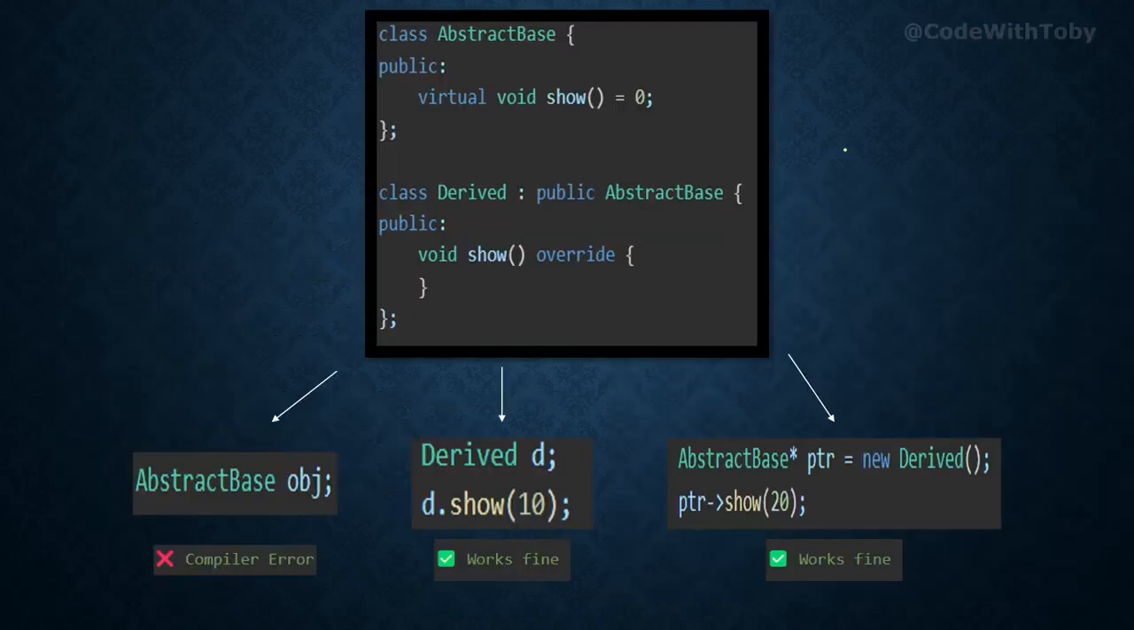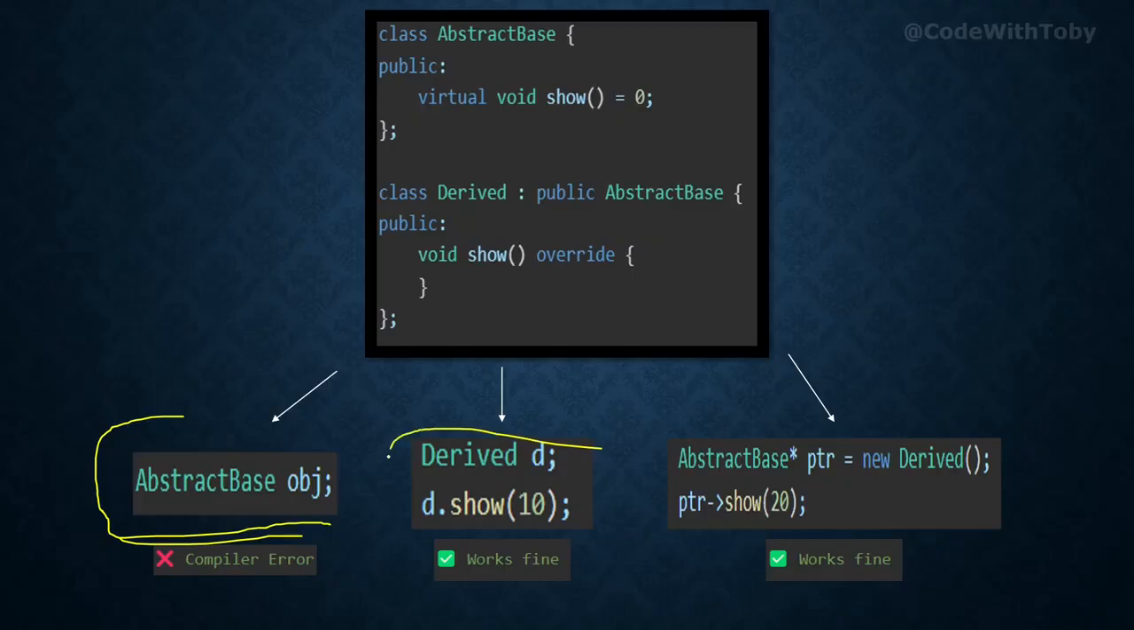Now here we have one of the most common questions, where the interviewer will give you code and ask you if that code is correct or not. So here we have an abstract class with a pure virtual function, and then we are inheriting that class in a derived class and defining that pure virtual function in that derived class. Here we can see we can't create an object of that abstract class, which we already discussed. So if he gives you this code, you simply have to tell him that it will give a compiler error. The reason is that we can't create an object for abstract classes.